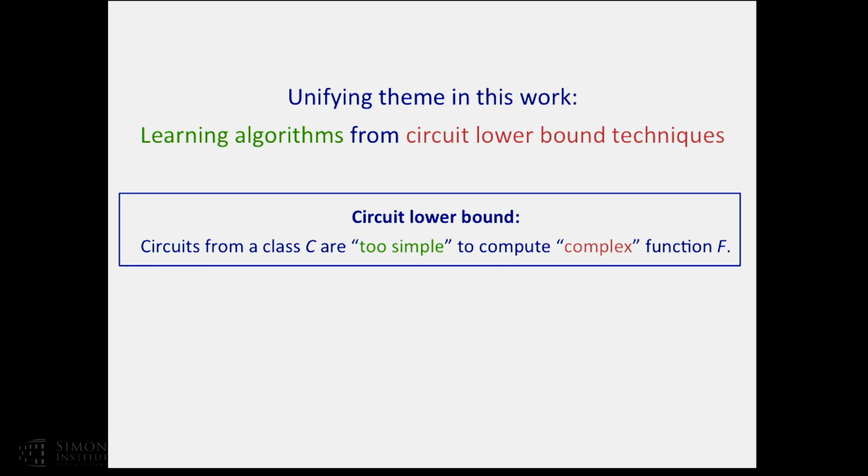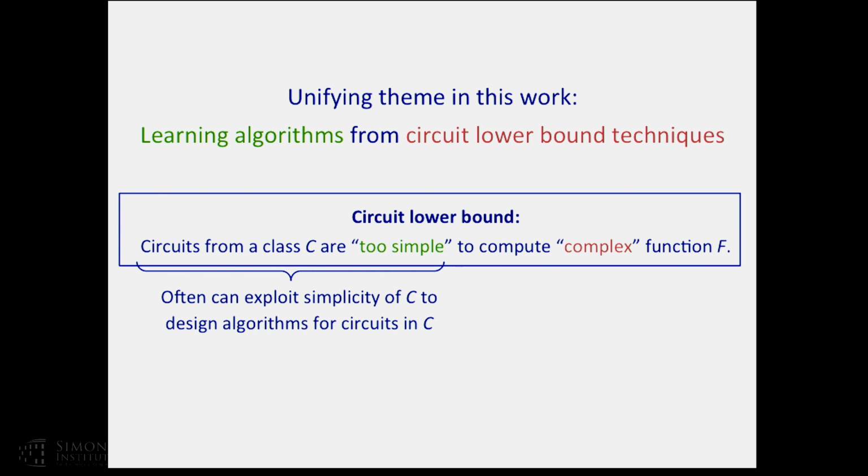F as, say, parity, and C as the class of bounded depth circuits. To prove a circuit lower bound, you have to prove that class C is simple. You can often exploit the simplicity of C to design learning algorithms for C. And in the rest of this talk, we'll see examples of this theme, where we take a circuit lower bound technique and use it to design learning algorithms.